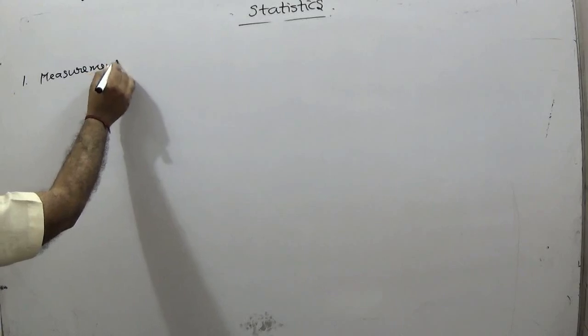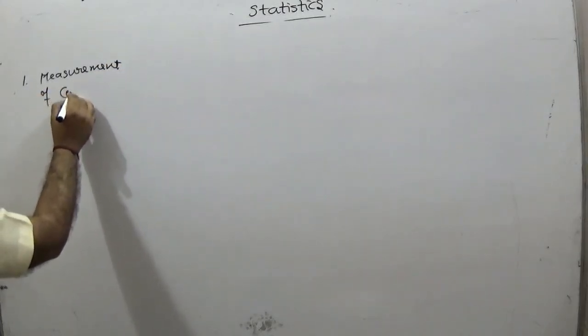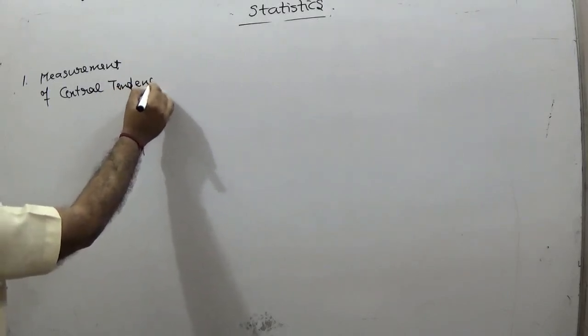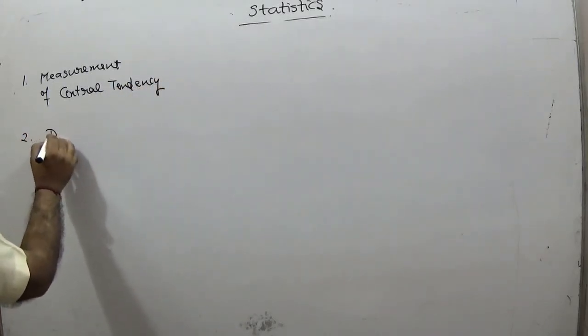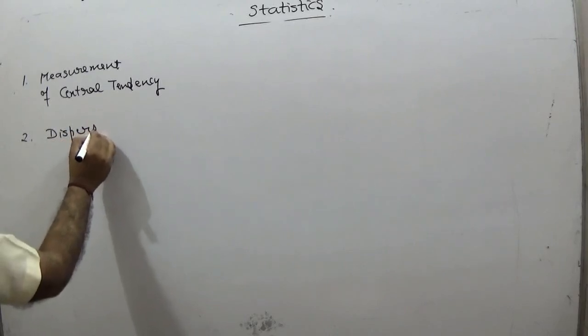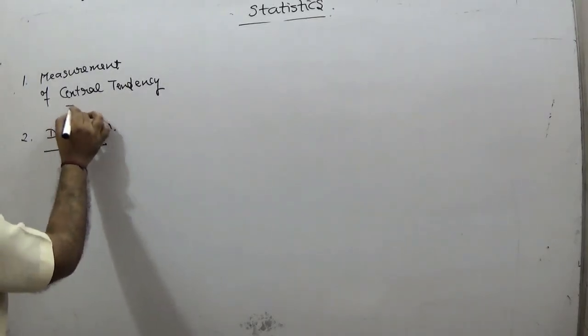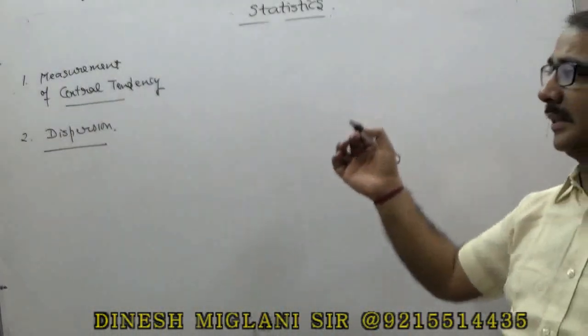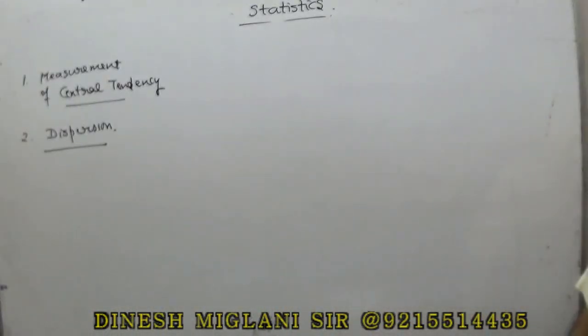Now, when we talk about the topic of statistics, basically we divide statistics in two parts. The first part is called measurement of central tendency, and the second part is called measuring of dispersion. So first of all, we have to understand the basic difference between them, that is, what do we mean by the measurement of central tendency and what we mean by dispersion.